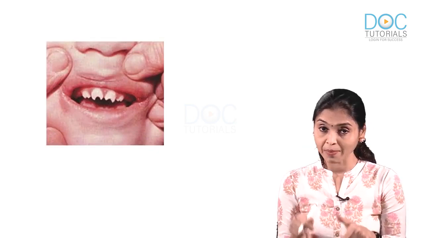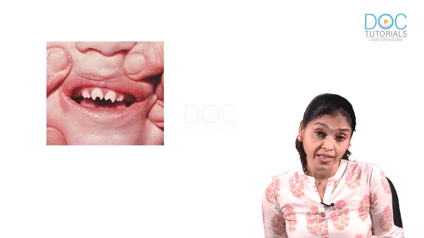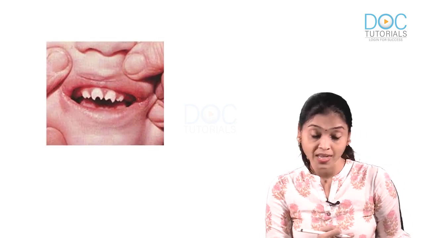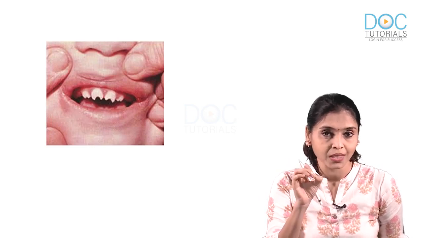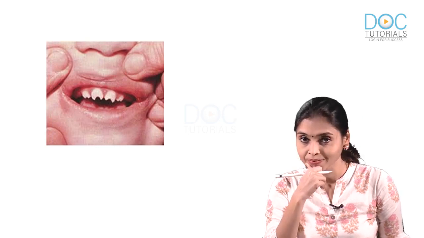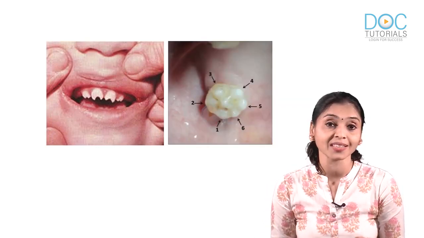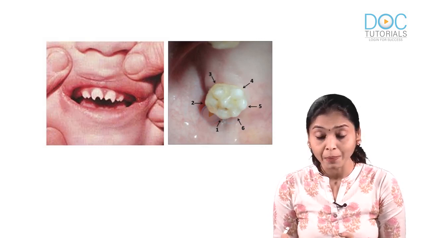Now what you see here is an image based question. What is your answer? Clue is, this is also a congenital condition. What do you see here, by the way? Upper incisors, the clue is peg shaped, centrally notched. I'll show you one more picture, you will definitely answer. What is it? This is mulberry tooth. What you see here is mulberry tooth.